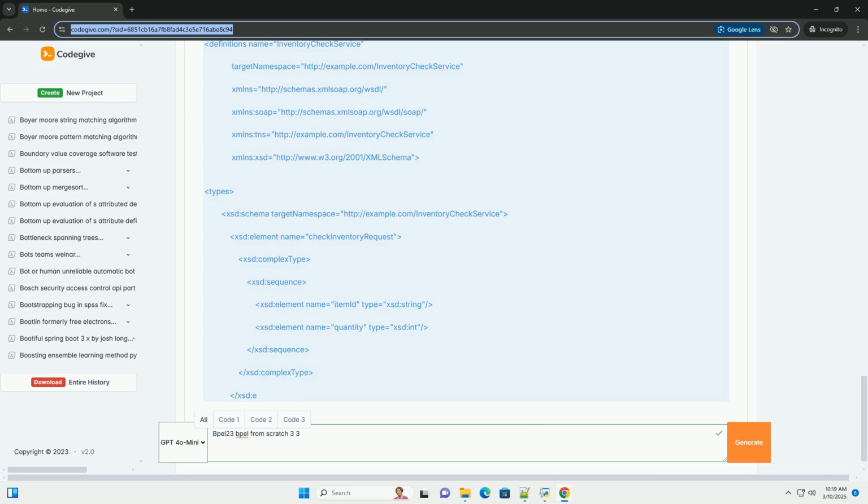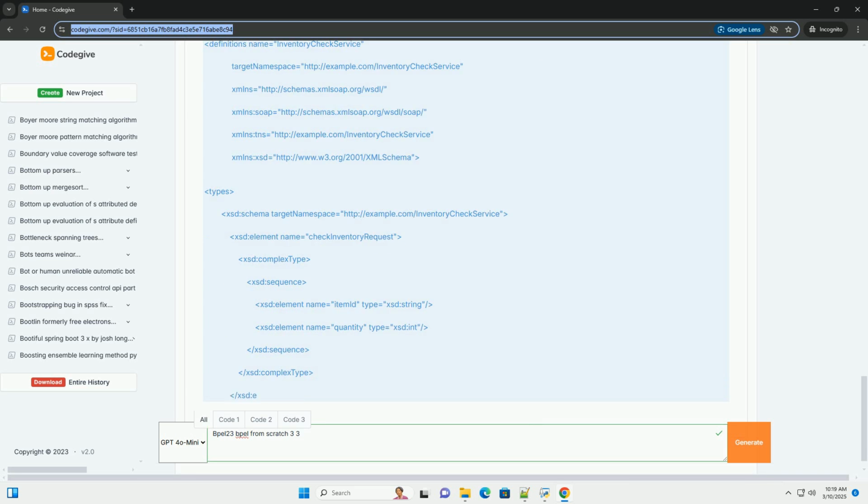Fault handlers element contains a list of fault handlers. Catch element catches a specific fault. Fault name specifies the name of the fault to catch, example bpel remote fault for service invocation errors. Catch all element catches all faults that are not caught by other catch elements.